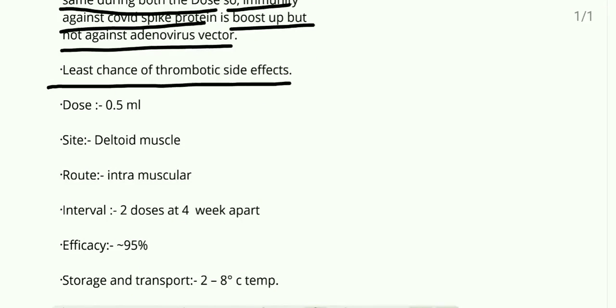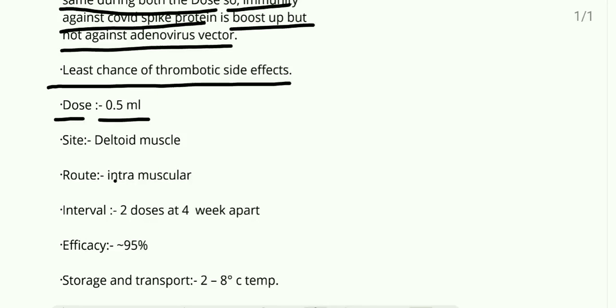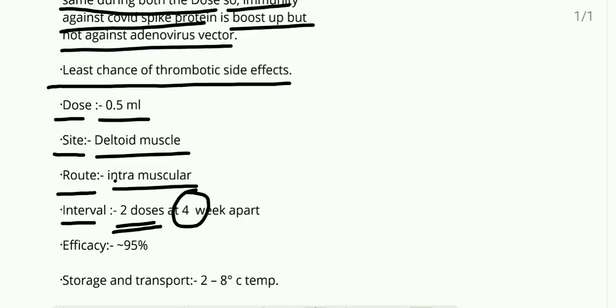Now, what is the dose, site, and route? The dose is the same, 0.5 ml. The site is also the same, the deltoid muscle. The route is the same. The schedule is 2 doses, but given 4 weeks apart, not 4 to 12 weeks apart. It is 4 weeks apart because it is a Russian based vaccine and it was decided by the study trials done in Russia.